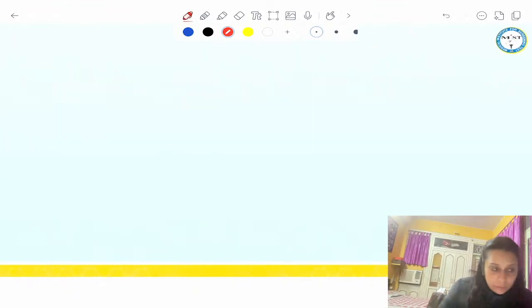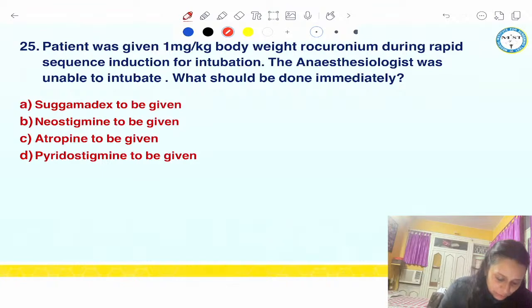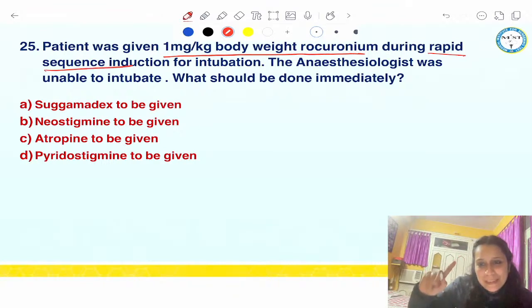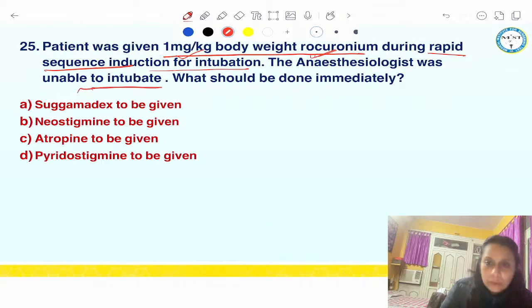Okay, coming to the last question for the day. A patient was given 1 milligram per kg body weight of rocuronium during RSI. We talked about RSI previously: if we cannot give succinylcholine, for example if the patient has hyperkalemia or bradycardia, then we give a very high dose of rocuronium during rapid sequence induction. The anesthesiologist was unable to intubate, could not put the tube in. Now rocuronium is a long-acting one.